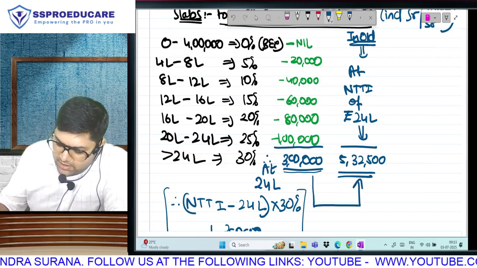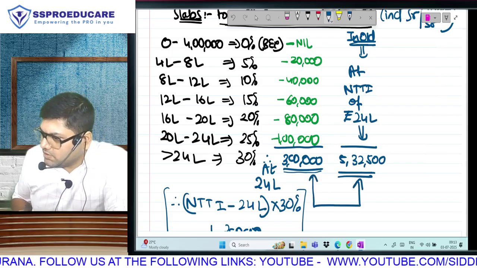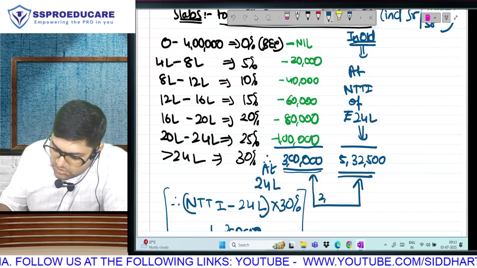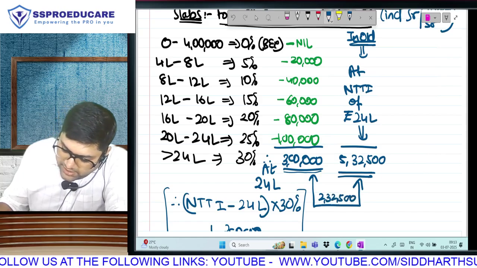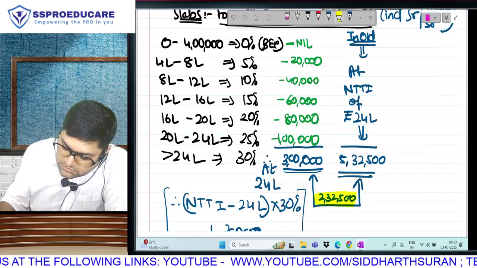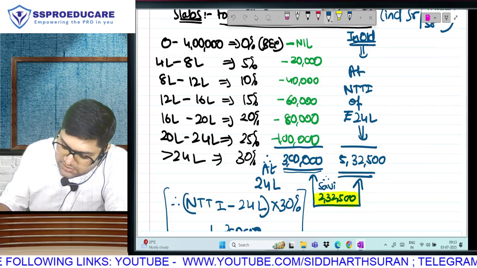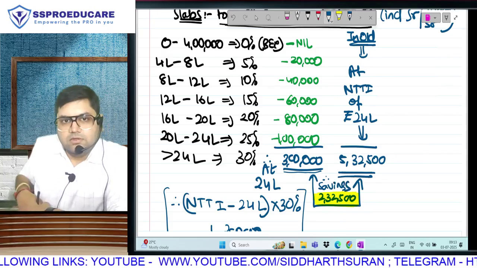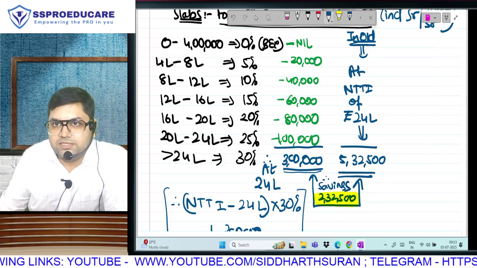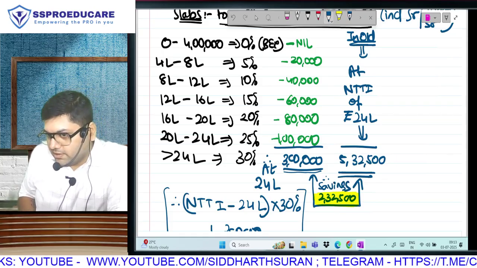New regime at 24 lakh, I had given you one amount. Learn it and write it down. What was that amount? Do you understand that the new regime is going to save 232,500? Some people say savings of the new regime are 232,500.